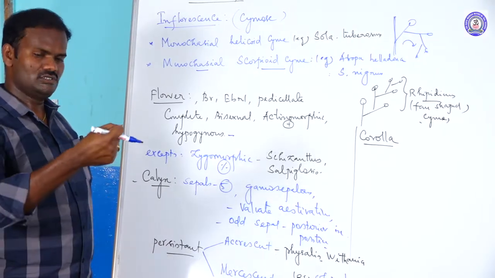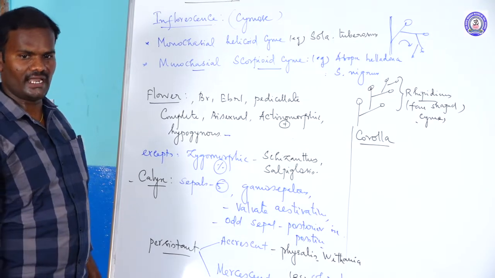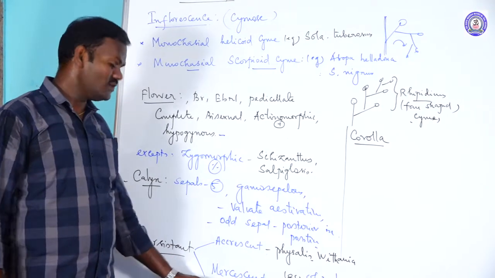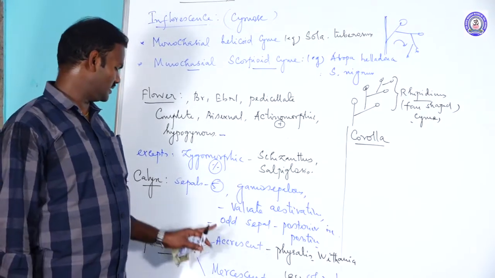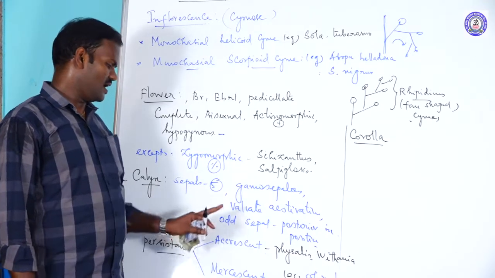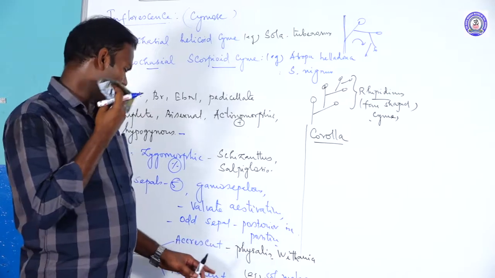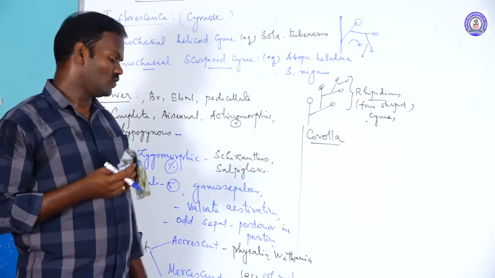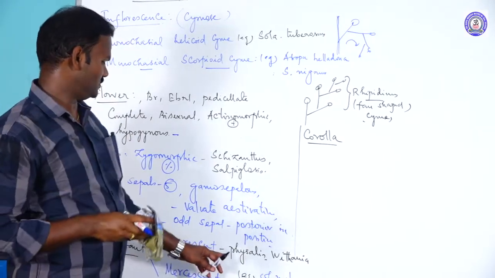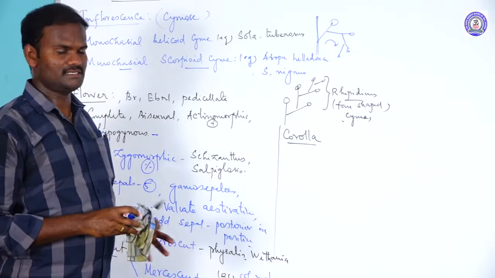The calyx shows a bell-shaped persistent calyx. In persistent, what is the type? Marcescent. So these are the calyx types. Remember, accrescent, for example, Physalis and Withania somnifera, and marcescent, for example, Solanum melongena. Especially Physalis has a balloon-shaped calyx.